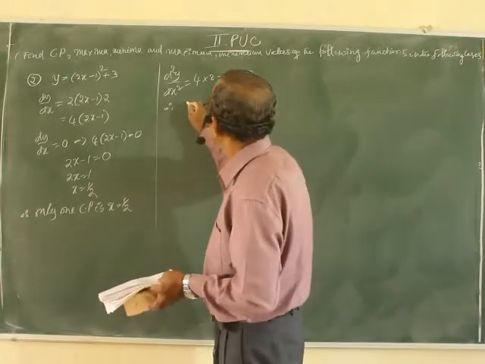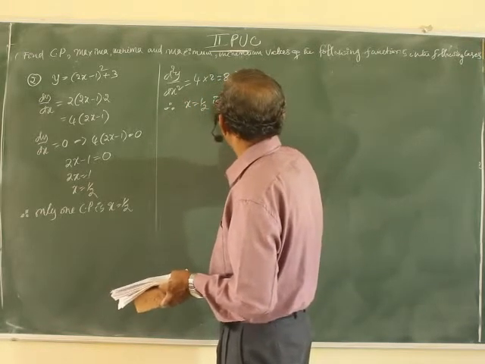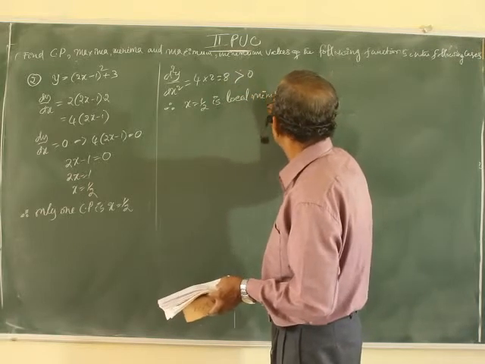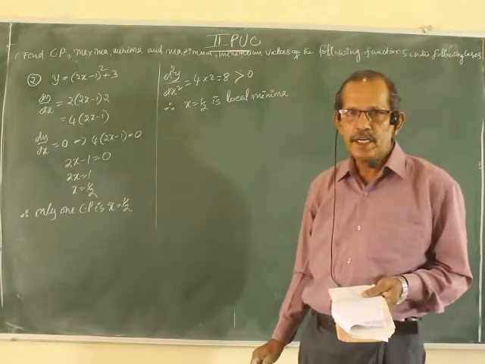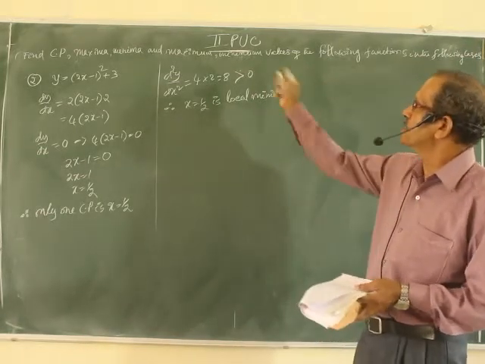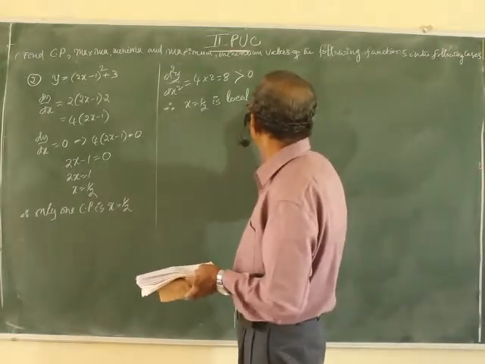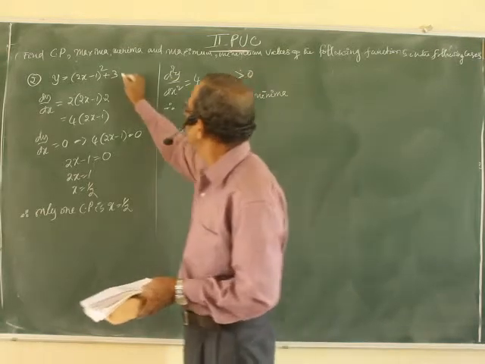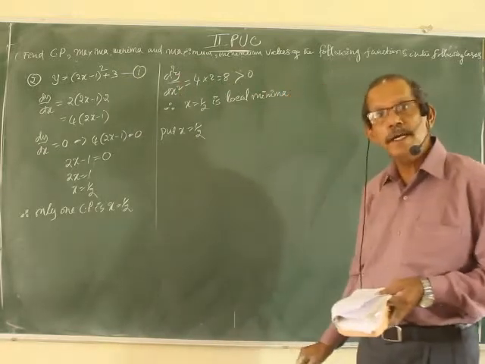Therefore, x equal to half is local minima. Since it is the only point in the entire equation, it is the absolute minimum also. But anyway, the question is to find local maxima, local minimum. So this is local minima. Put x equal to half in the given equation to find the local minimum.